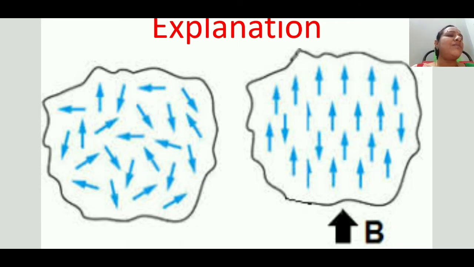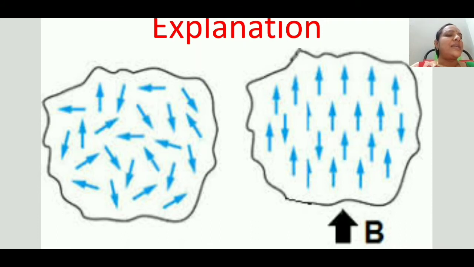In the presence of B, that is, in the presence of an applied magnetic field, the molecules align along the field. When we apply a magnetic field on the substance, some work is done on the system. When the magnetizing field is removed, the work is done by the atoms.